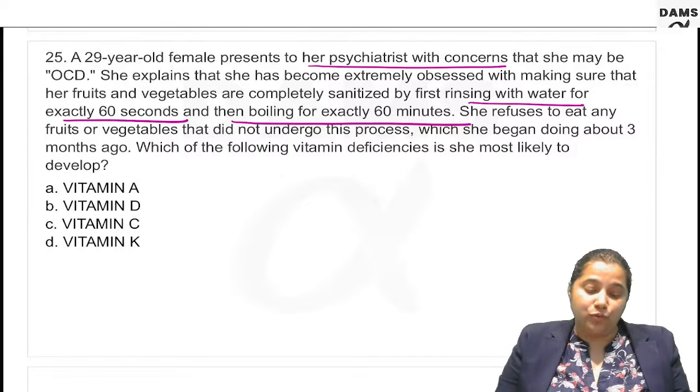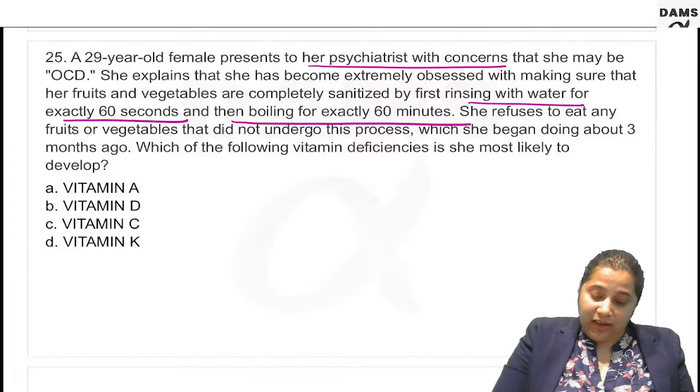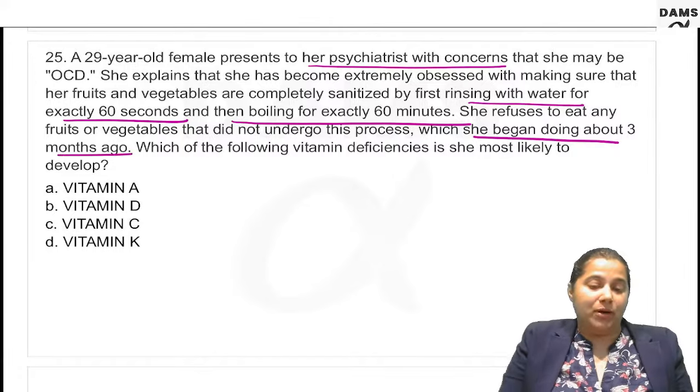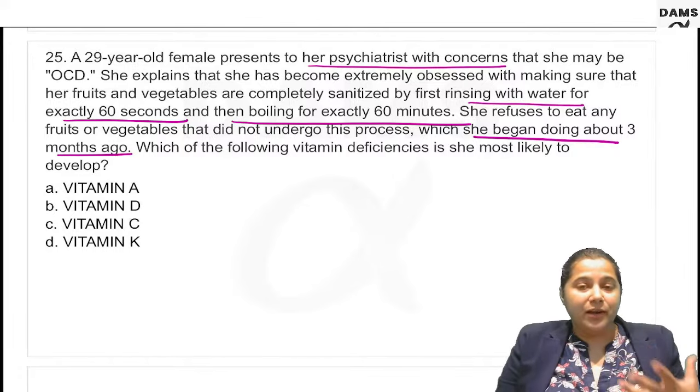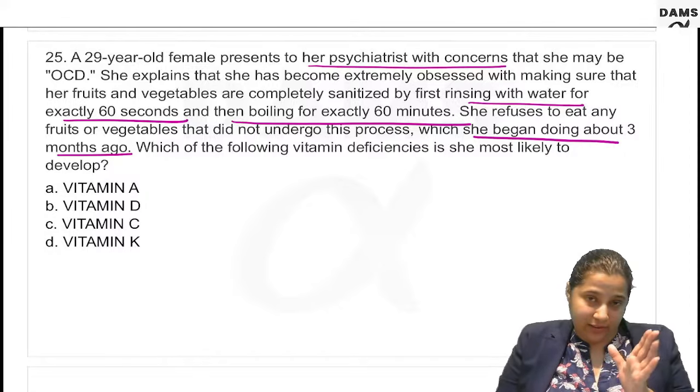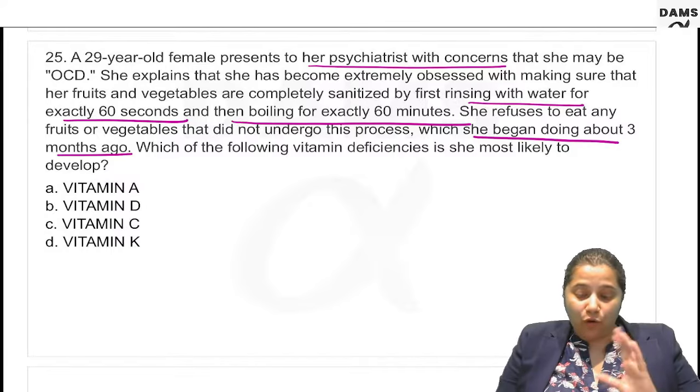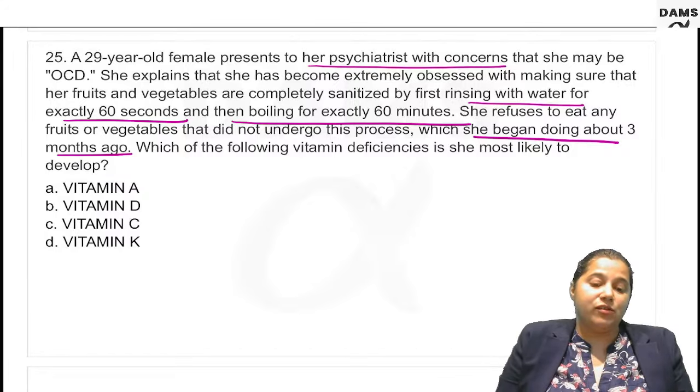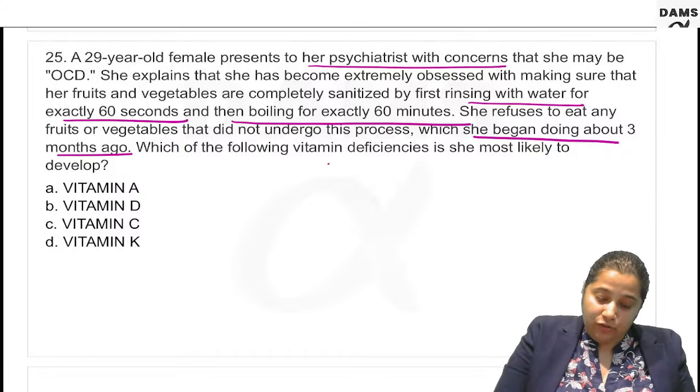She refuses to eat any fruits or vegetables that do not undergo this process, which she began doing about 3 months ago. Now, this kind of OCD many people have developed, particularly after COVID-19 infection. Which of the following vitamin deficiencies is she most likely to develop?